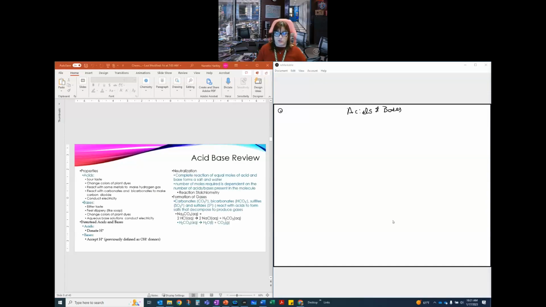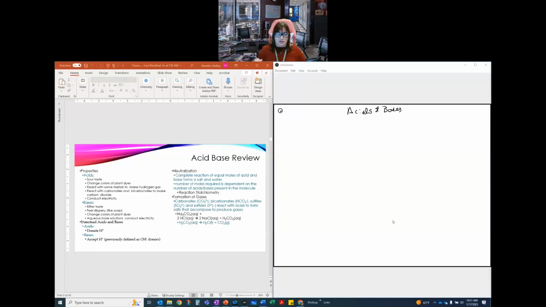So an acid-base review. Our first definitions. An acid has a sour taste. It can change the colors of plant dyes. It can react with some metals to make hydrogen gas. It can react with carbonates and bicarbonates to make carbon dioxide. And it does conduct electricity, and that's because it's ionized when it dissolves.